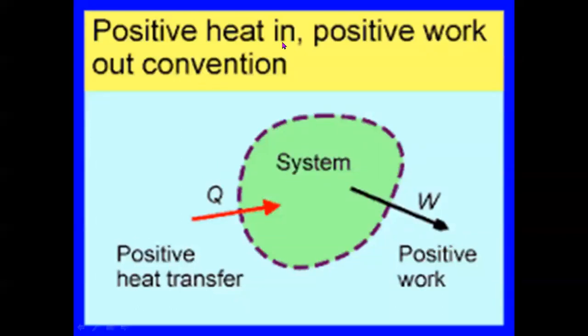Here, positive heat and positive work convention. If heat is taken by the system, or if heat is absorbed by the system, the heat is taken as positive, or a positive sign is given to that. Whereas when a system absorbs energy, it can do some work. So the work done by the system is taken as positive. So these are the sign conventions. We have to remember that.